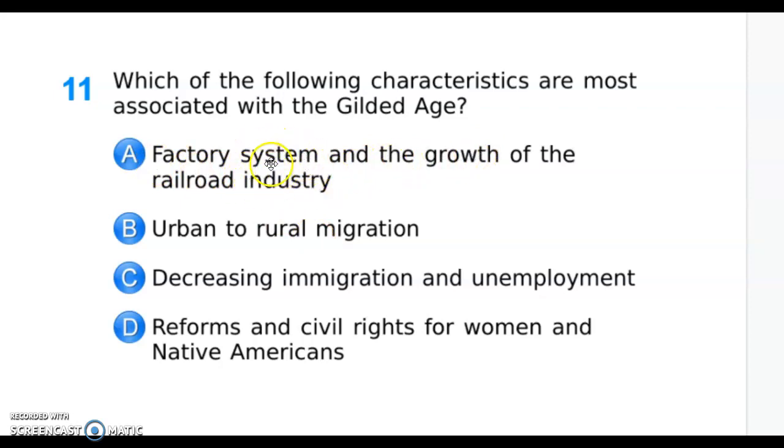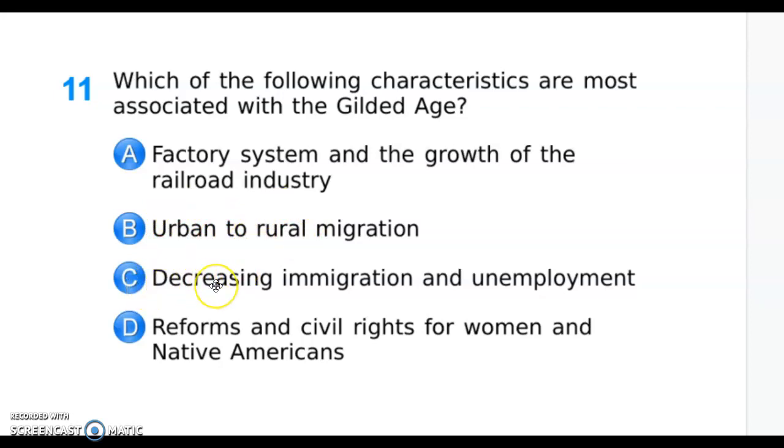So we have factories that are being created, and then you have the transcontinental railroad that is being built that goes from the East Coast to the West Coast. So as long as you know that the Gilded Age is tied to these things, you would have gotten this one correct. B is incorrect because it's actually rural to urban migration. So people are coming from farms to the city during the Gilded Age.